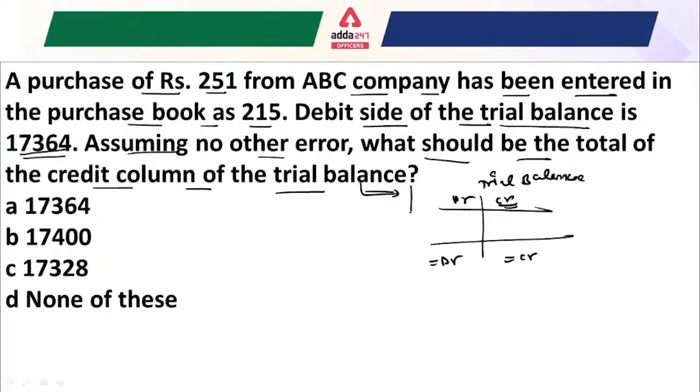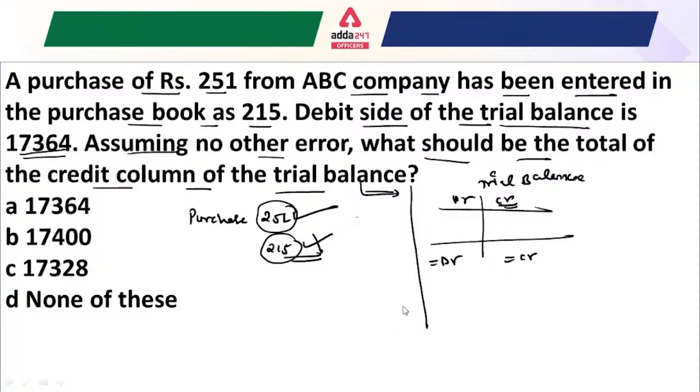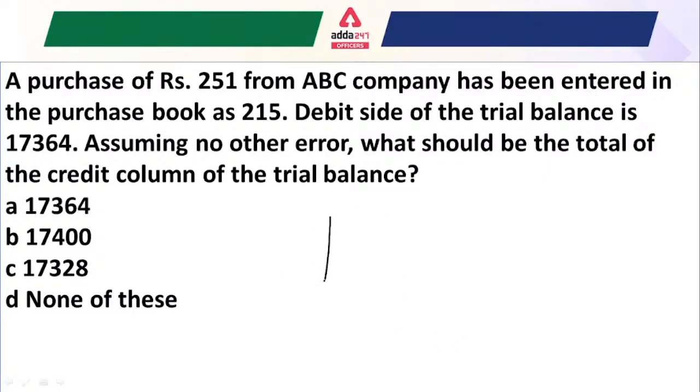Another thing that is given is that you have a purchase of 251 rupees, but instead of writing 251 rupees, you actually posted 215 rupees, which is wrong, right? So first we have to understand in the trial balance what components we keep under the debit side and what components we keep under the credit side. If we know that, from that we can work out what exactly happened, right?